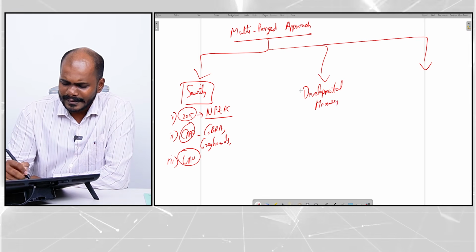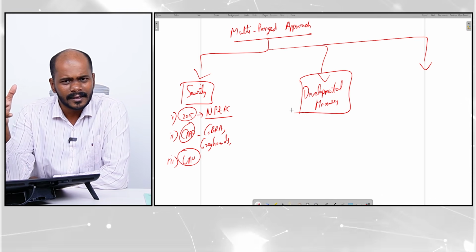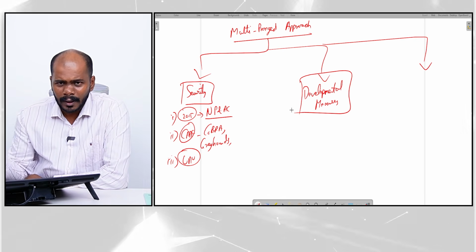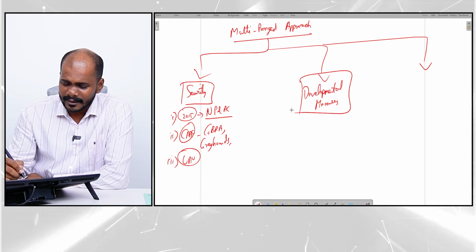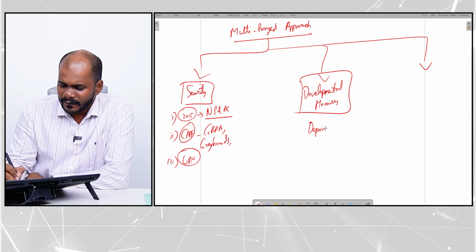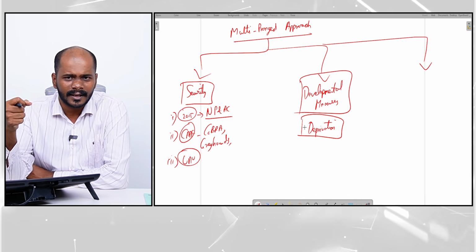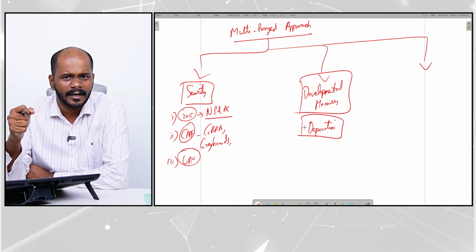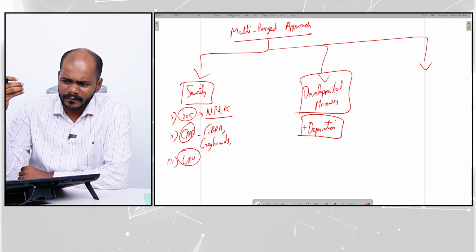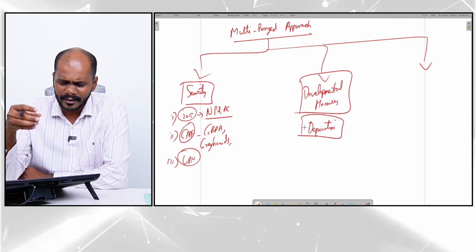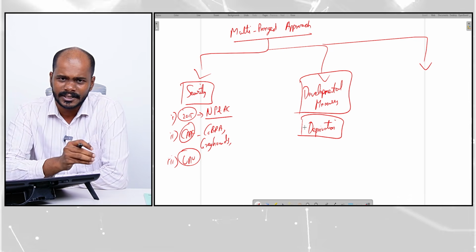Developmental measures. This has been a huge threat for 60 years, but why is this a huge threat and why are people driven towards left-wing extremism? One of the main reasons is the feeling of deprivation among people. People started feeling that we are not getting sufficient from the state, that we are being exploited and not getting sufficient facilities and services from the state. There was a feeling of deprivation which pushed people towards these extremist ideologies.